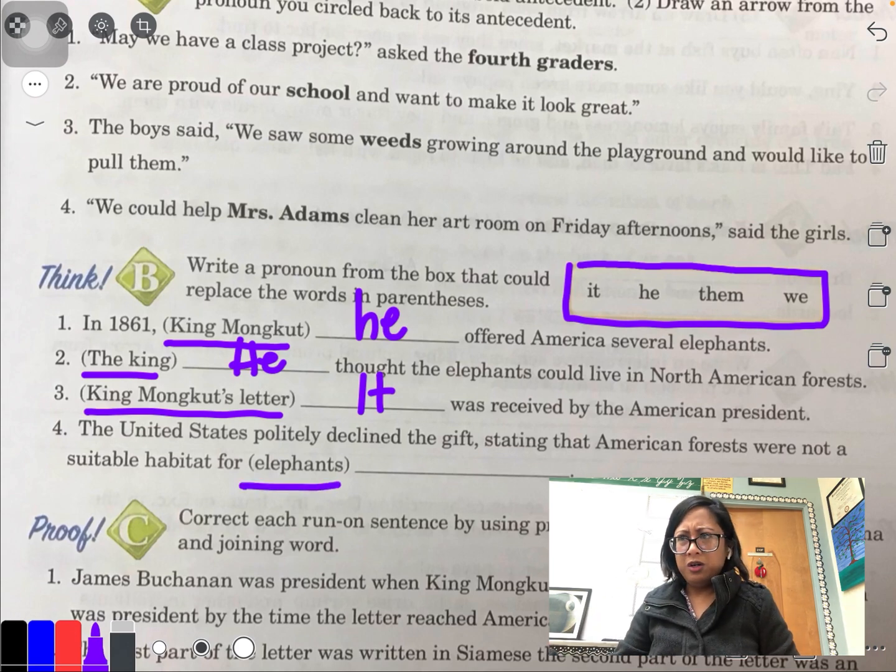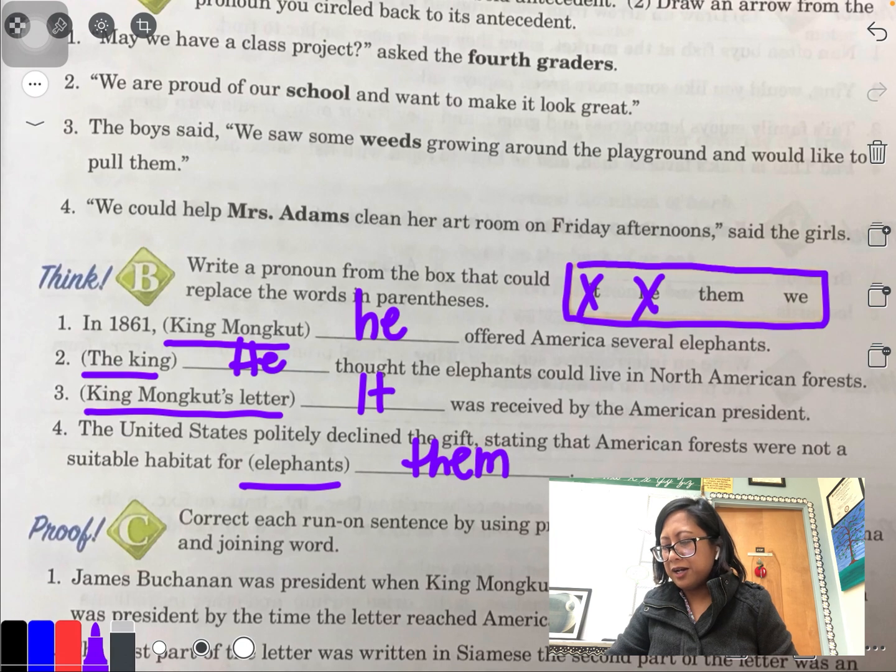We don't know if they are all boys or all girls, so I can't say he. I can't say it, because even though I don't know if they were boys or girls, we're naming more than one. It would make sense if I said them. The United States politely declined the gift, stating that American forests were not a suitable habitat for them.